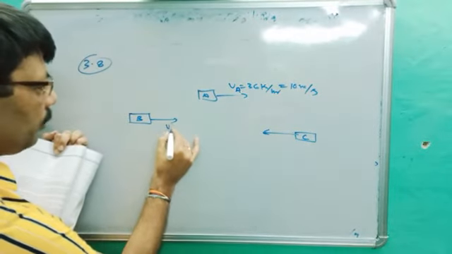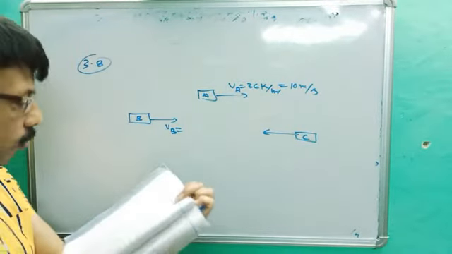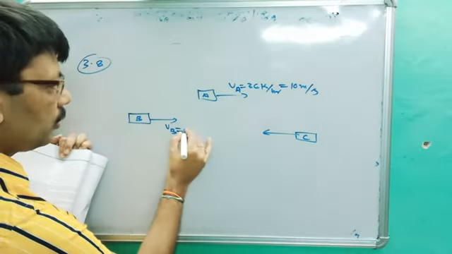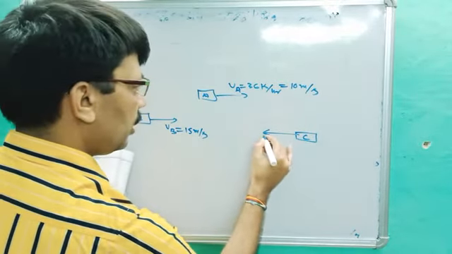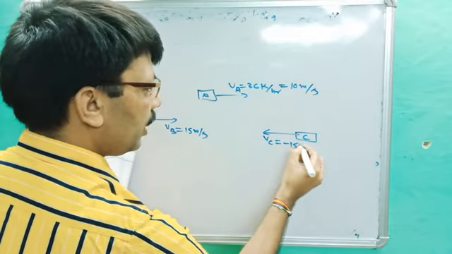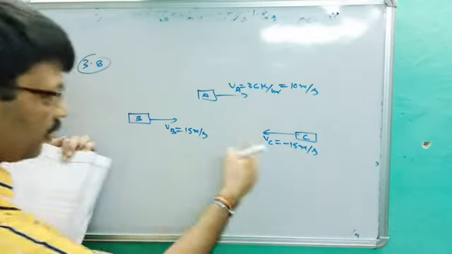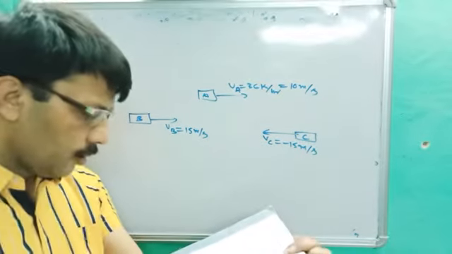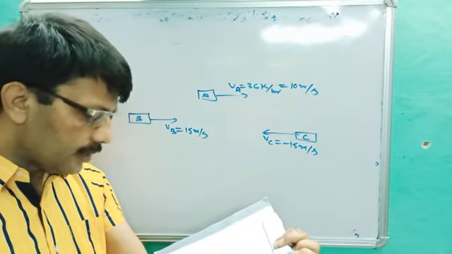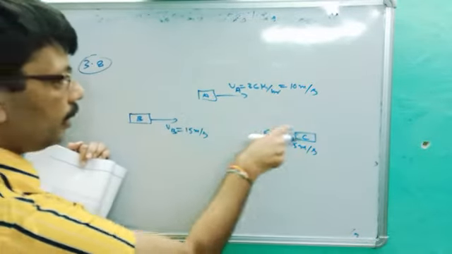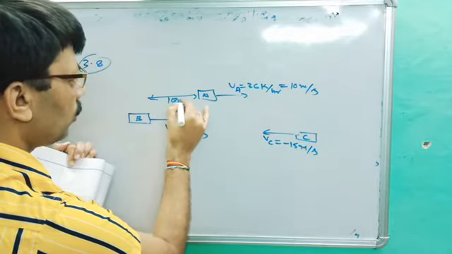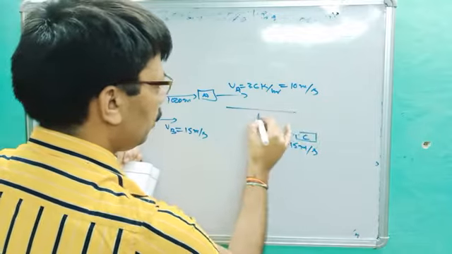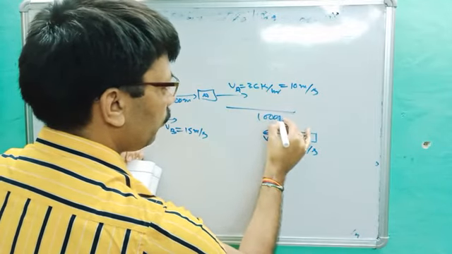VB is equal to 54 km per hour, which means 15 meter per second, and VC is minus 15 meter per second, moving with 54 km per hour. AB and AC are 1 kilometer. These distances are given. It means they are 1000 meter away from each other.